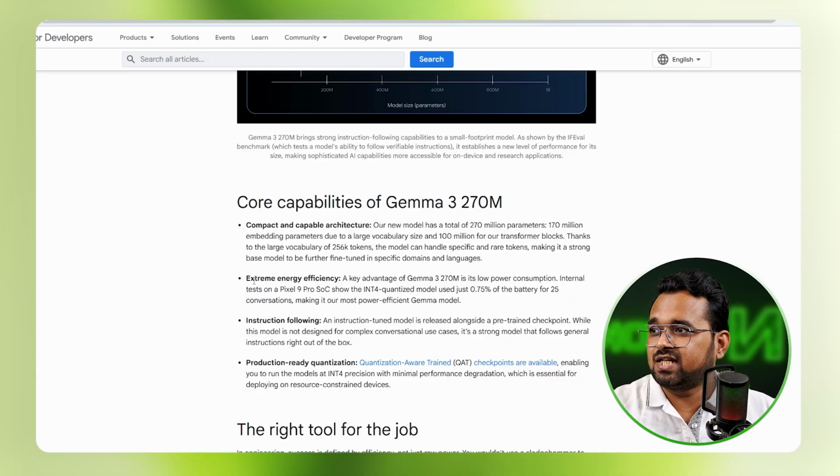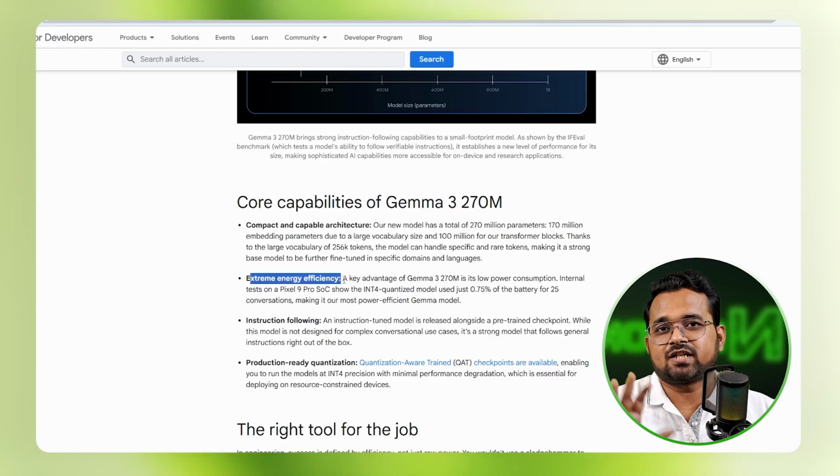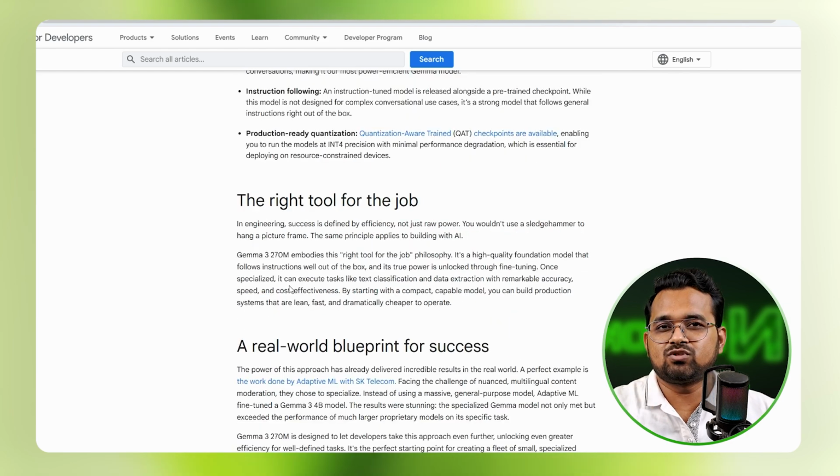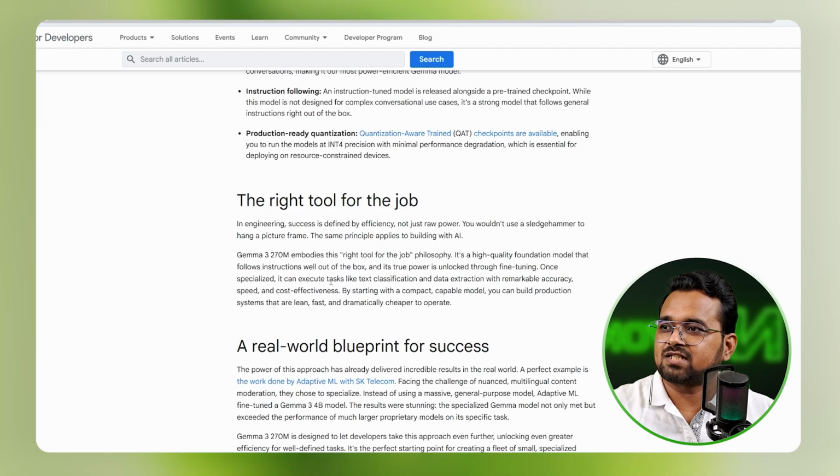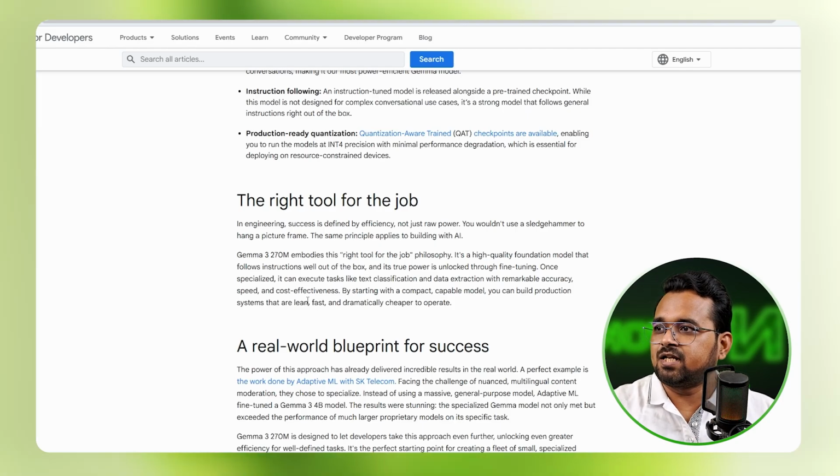Another factor is extreme energy efficiency. They tried the Gemma 3 model on a Pixel 9 Pro and it used 0.75% of the battery for 25 conversations. So where can you use this Gemma 3 model? They have mentioned that it is specialized for executing tasks like text classification and data extraction with accuracy, and it makes it fast and cheaper to operate.